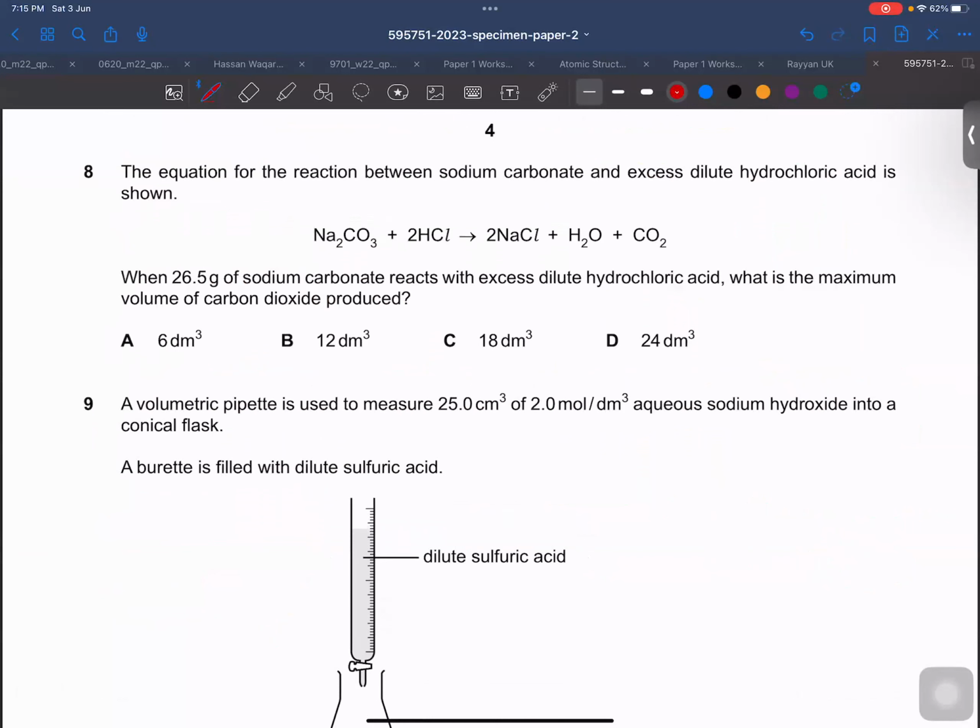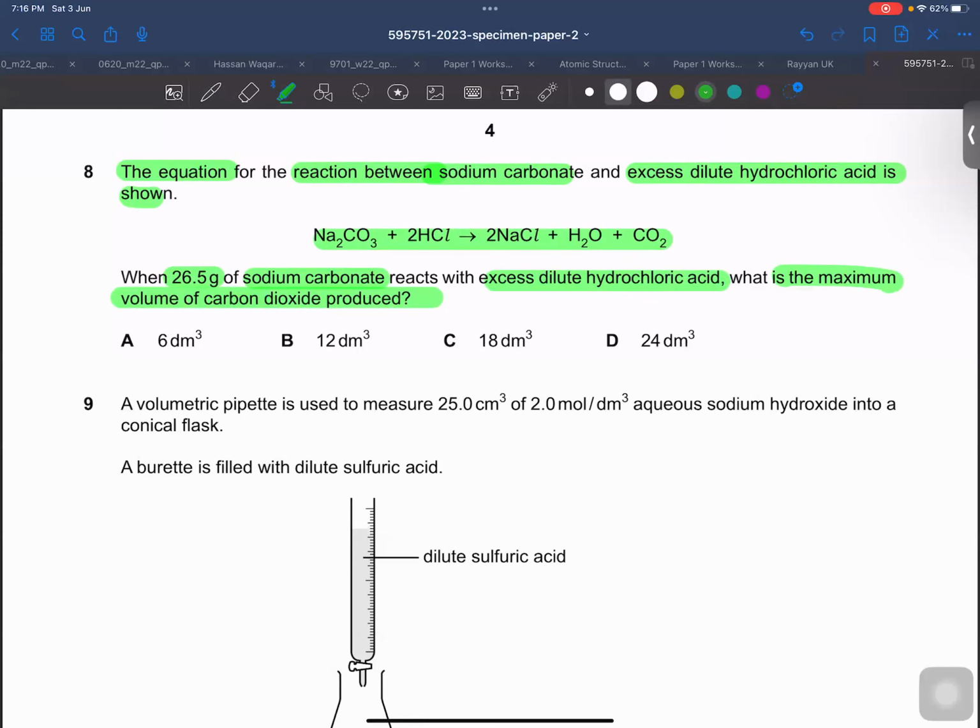Okay. All right. So here we have one more question from moles, and we know that in the second last workshop we did the questions of moles. So let's see: the equation for the reaction between sodium carbonate and excess dilute hydrochloric acid is shown. And I think we did this, right? The equation is already given to you. When 26.5 grams sodium carbonate reacts with excess hydrochloric acid, what is the maximum volume of carbon dioxide produced?